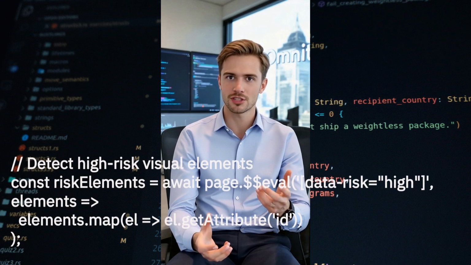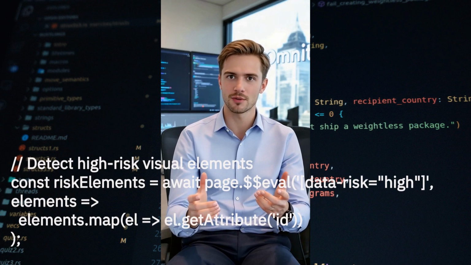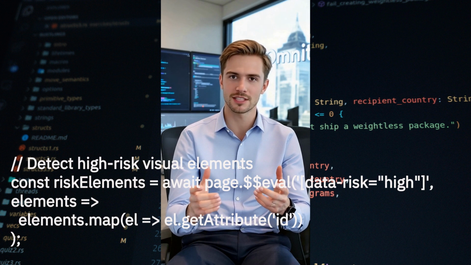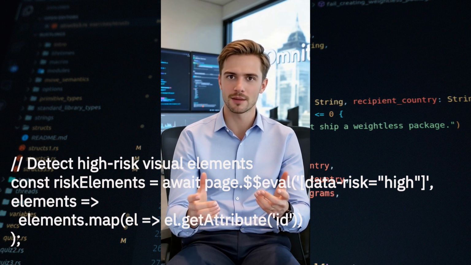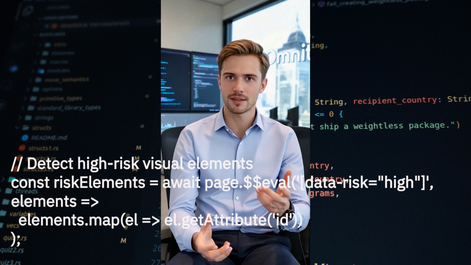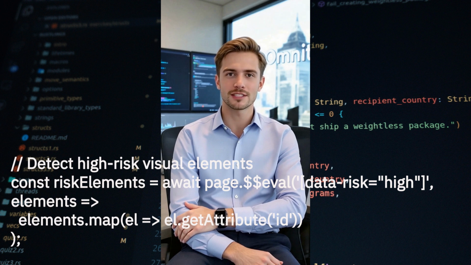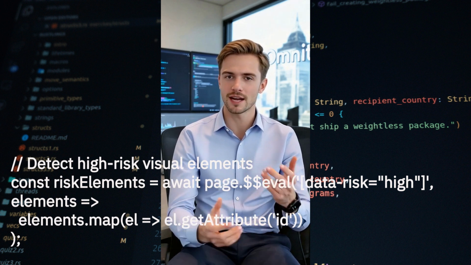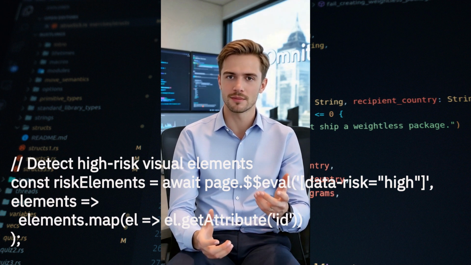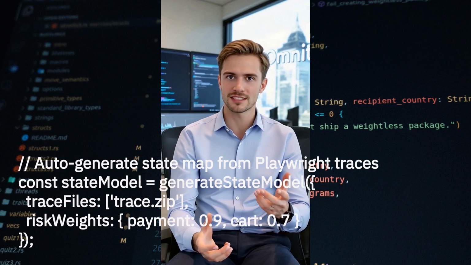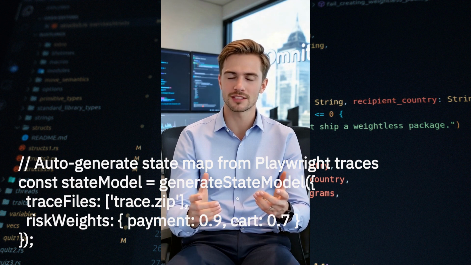With Playwright integration, trace analysis uses Playwright traces to auto-generate state transition maps, and network hooks to capture API failure patterns via page.route. The risk scores can be calculated using weighted factors: complexity at 40%, change frequency 30%, and user impact 30%. With Playwright, we generate state models directly from test traces.